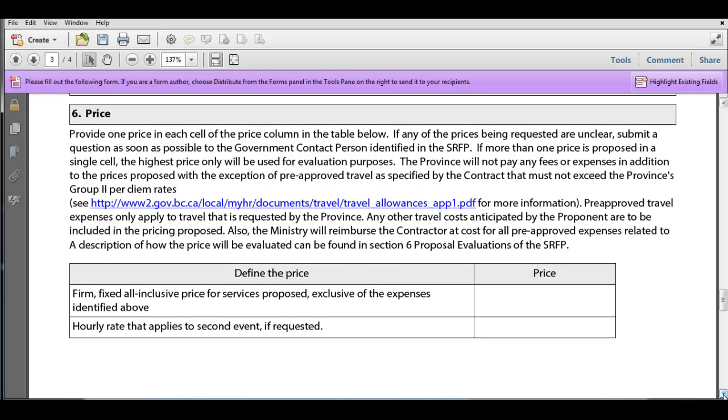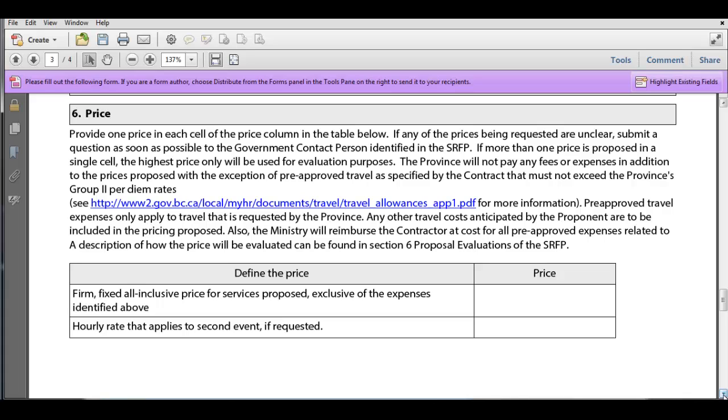Now I said earlier that not every SRFP is going to be asking for price. Some will ask you for a budget. If that's the case, what you will see here is the title will be budget, and the information contained in here will be different. It will explain to you what it is we're looking for in the budget and how we're going to be evaluating it. So in our sample, though, we are doing the more conventional evaluation of price. This is what most SRFPs will likely do.